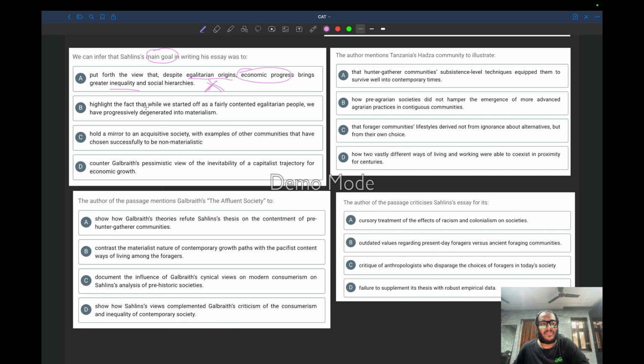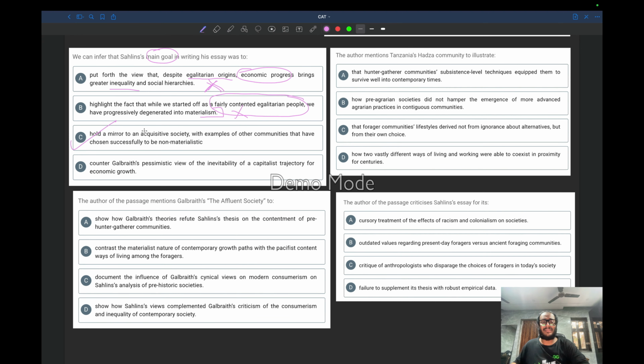Highlight the fact that while we started off as a fairly contented egalitarian people, so we started as egalitarian, we have progressively degenerated into materialism. So nothing is mentioned that human beings today are totally materialistic. This is not the main idea. Hold a mirror to an acquisitive society with examples of other communities that have chosen successfully to be non-materialistic. I think this is the correct answer.